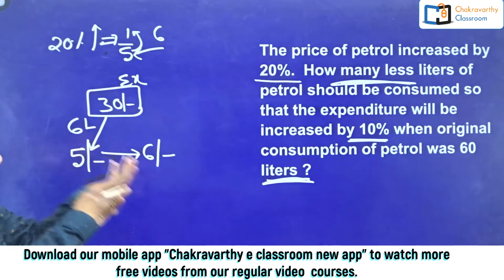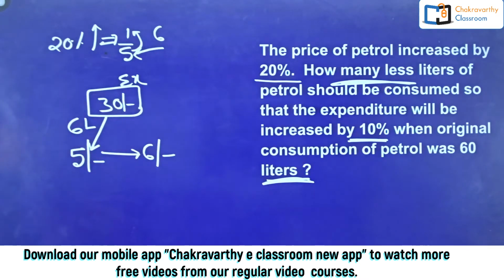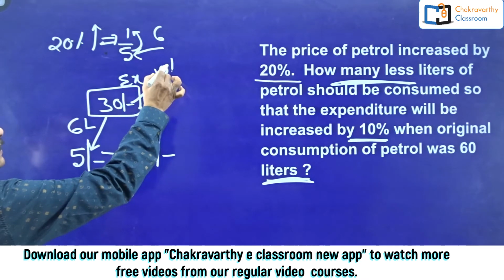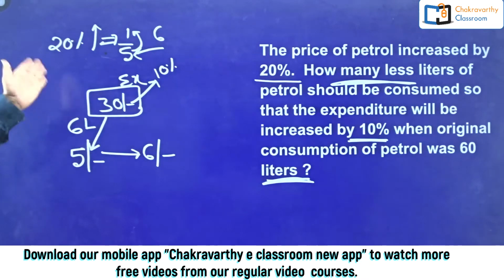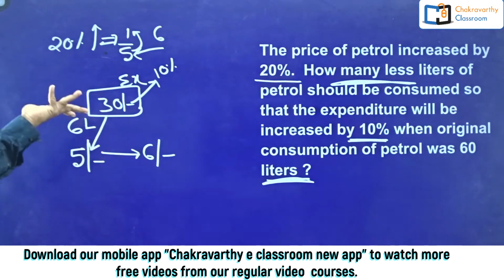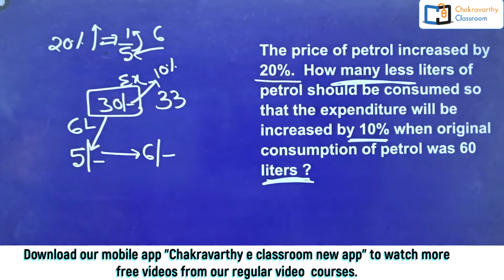But now the expenditure on petrol was increased by 10%. So 30 rupees increased by 10% means 30 into 110 by 100, or 33. So directly I can say the new expenditure is 33 rupees.